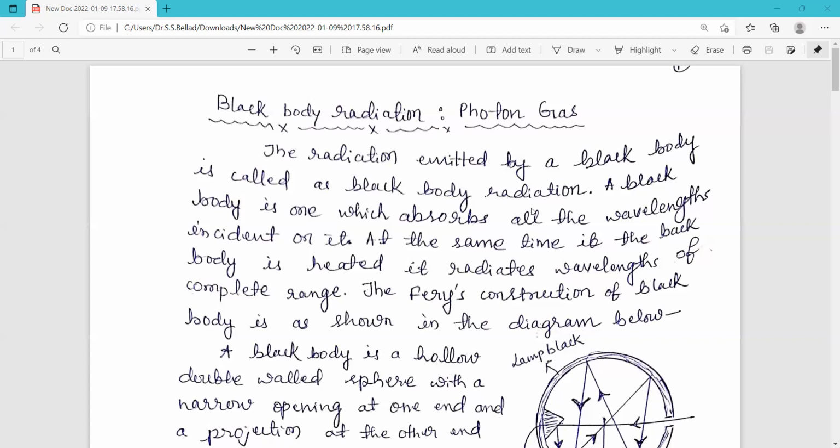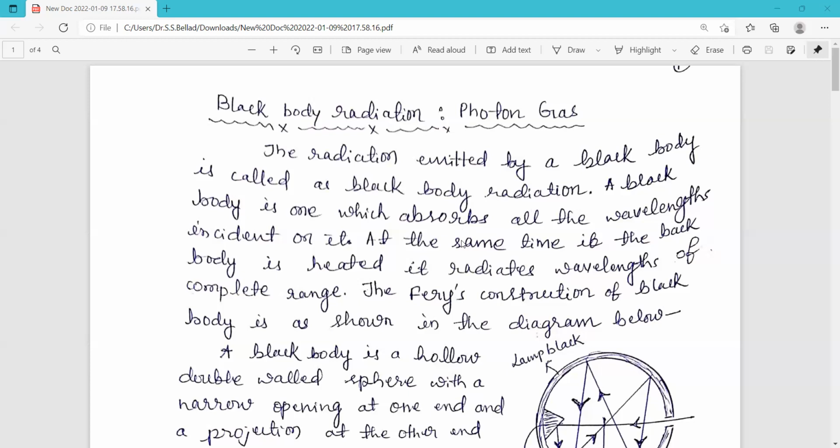So it has 100% absorption. Irrespective of the wavelength of the falling radiation, all the wavelengths are absorbed by the body. Such a body is called a black body.